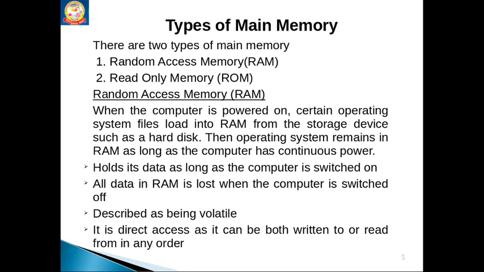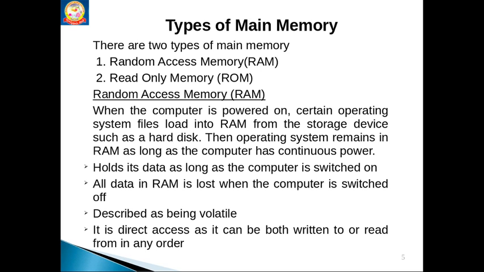So when the computer is switched on, immediately the operating system files are loaded into RAM from the secondary storage. This operating system remains in RAM as long as the computer has continuous power. When it is switched off, the data will be lost.